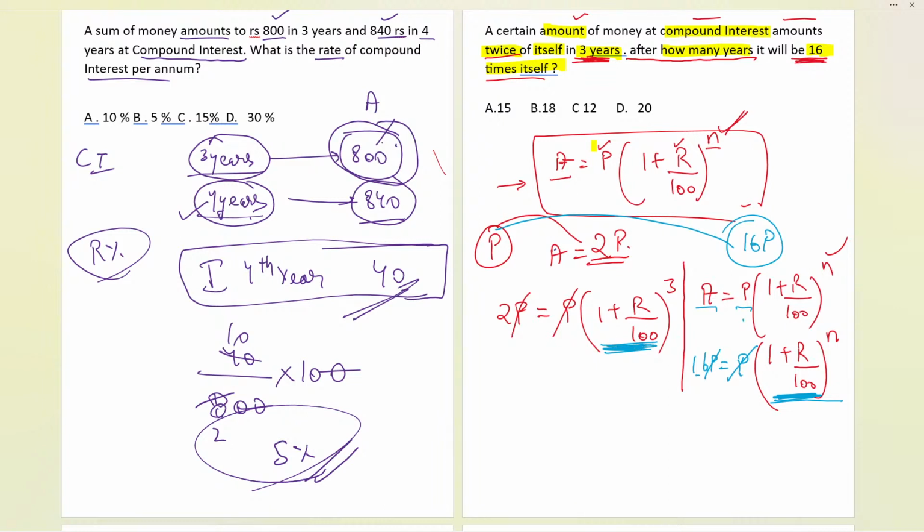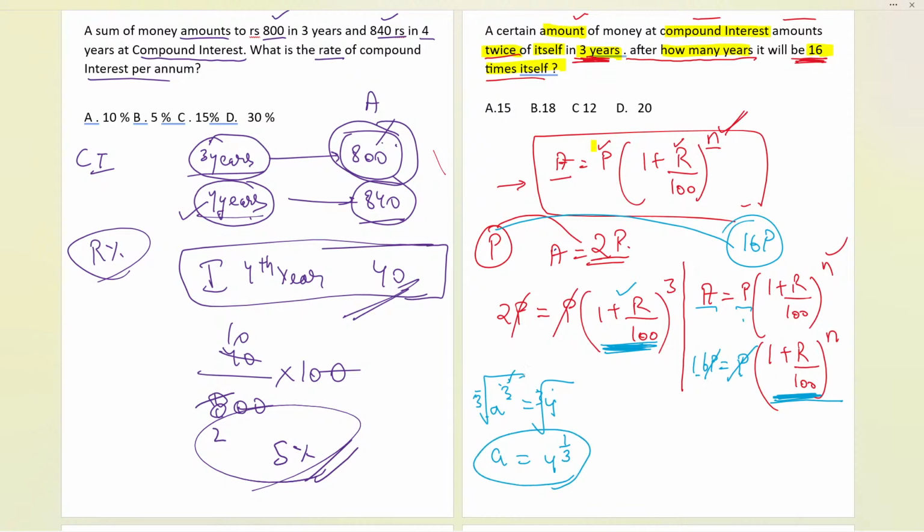So try to calculate 1 plus R by 100. Whenever a number is written like A raised to the power of 3 equals 4, if I take the cube root, that is the third root, of this, then the cube root will be cancelled, A will be remaining, and here it will become the cube root of 4, which will be 4 raised to the power of 1 by 3. It will become like this.